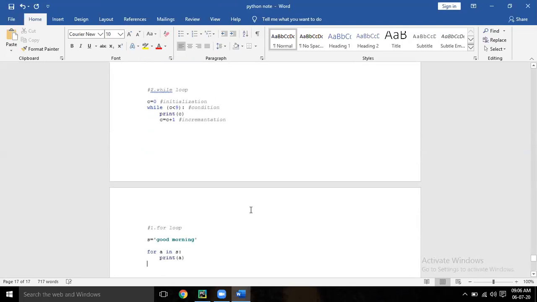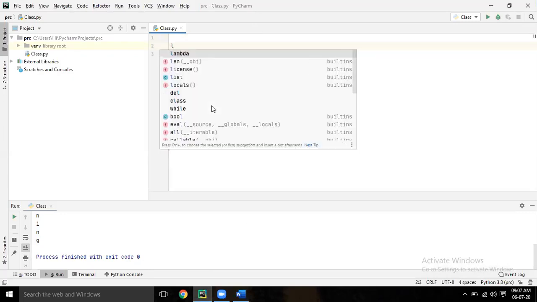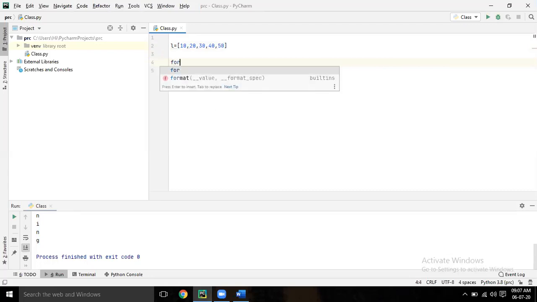Now I'll take a list. L equal to 10, 20, 30, 40. Now do the same thing with a for loop. There it was for I in S, but here you write L. For I in L, print I.